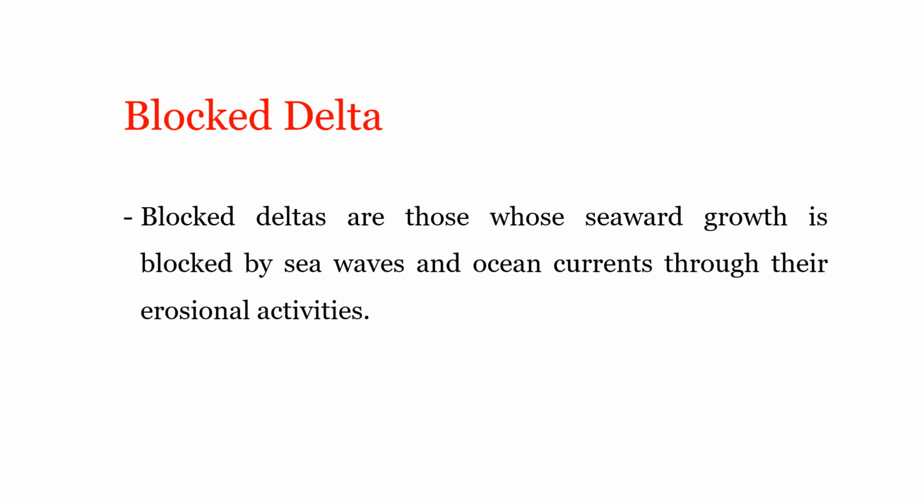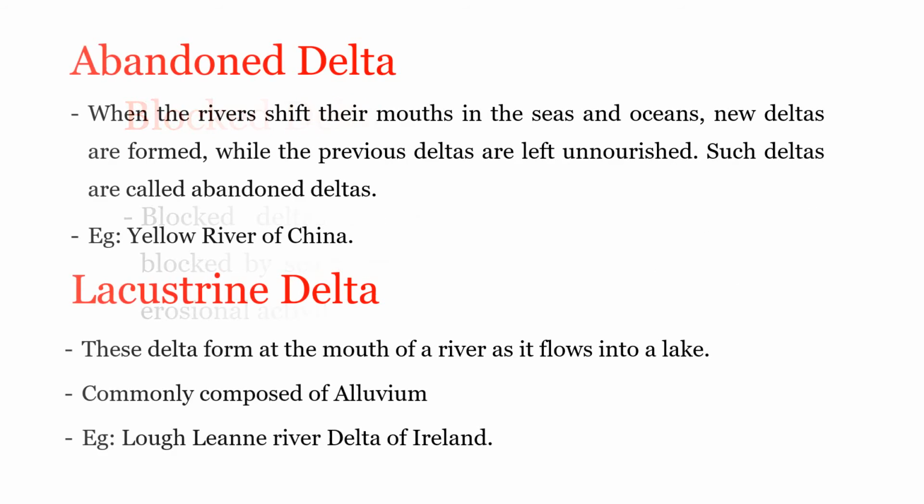Here I got some of the other types of deltas which I want to mention here. You may consider these under the category of shape. First is abandoned delta. When the river shifts its mouth, the delta already made is left abandoned. Such deltas are called abandoned deltas.